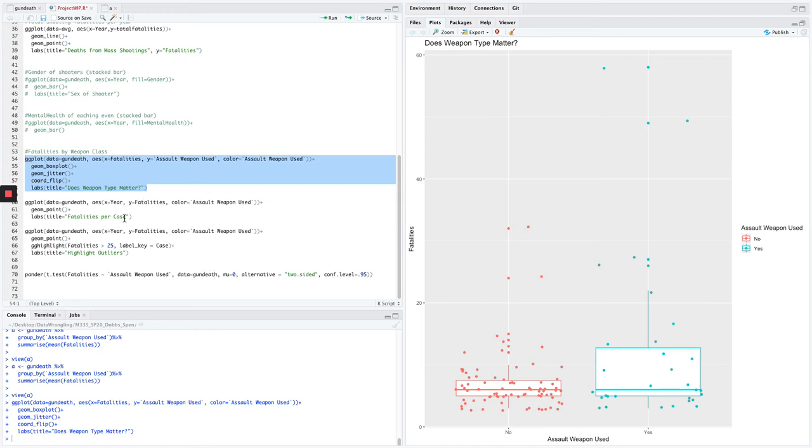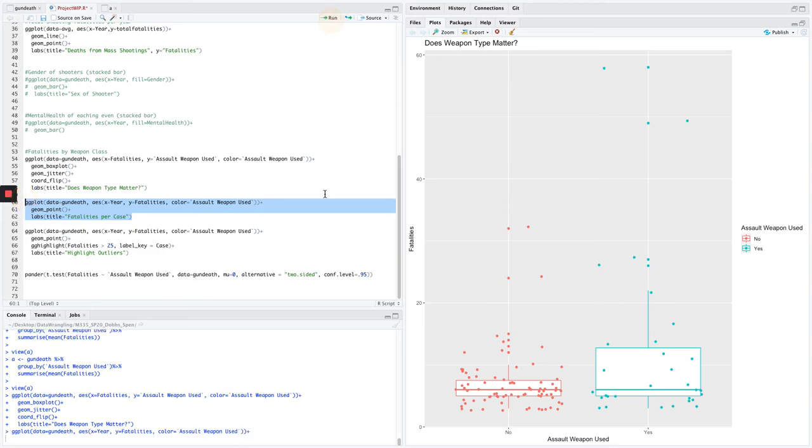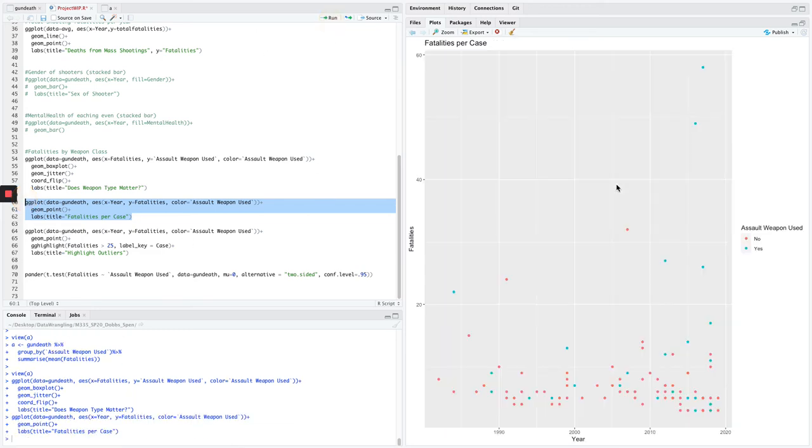We can break it out a little bit further, a little more individually here. This is every single mass shooting by year. Blue is, yes, they had an assault weapon. Red, they did not. So we can see up here, this is just a massive outlier, these mass shootings. And these have an assault weapon. This one right here is with a pistol. This was actually kind of an outlier even amongst the outliers.